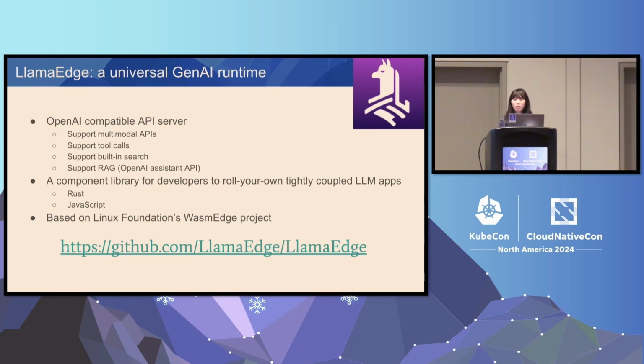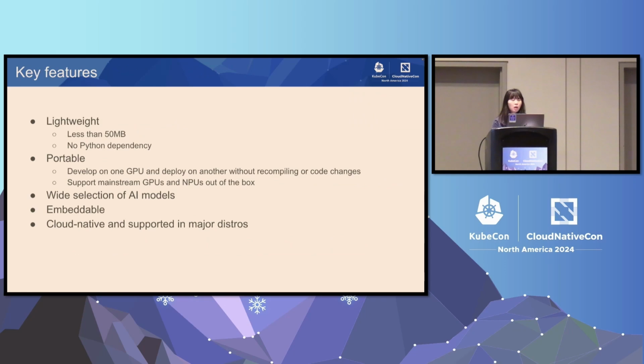So you can write in different languages like Rust and JavaScript, and compile it into WebAssembly, and then it would be fully portable and lightweight. And that's the GitHub repo for the LlamaEdge project. And I think we have just already covered those.